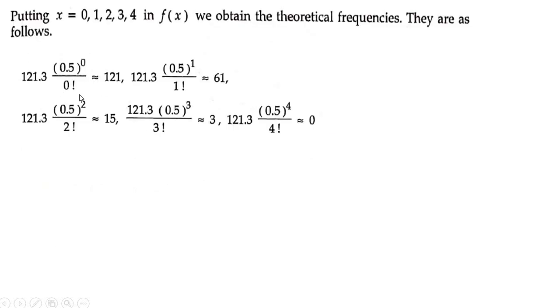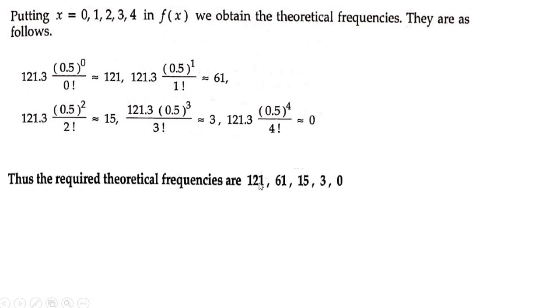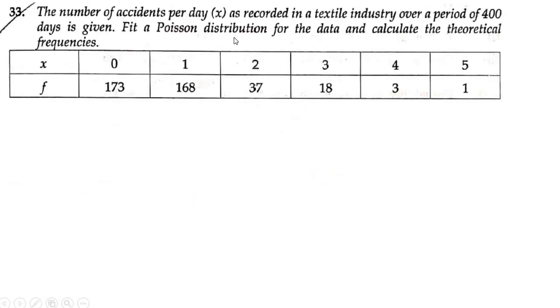So when I substitute x equal to 0, I get 121. When I substitute x equal to 1 in f of x, I get 61. When I substitute x equal to 2 in f of x, I get 15. 3 as 3, 4 as 0. Therefore, the theoretical frequencies are 121, 61, 15, 3 and 0. Now let us move on to the next similar kind of problem.